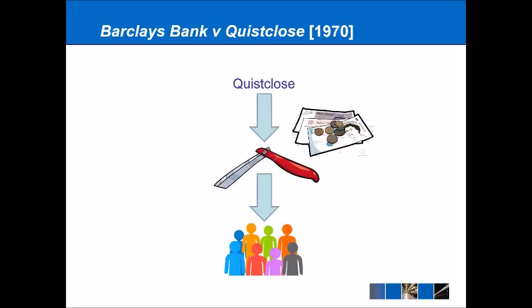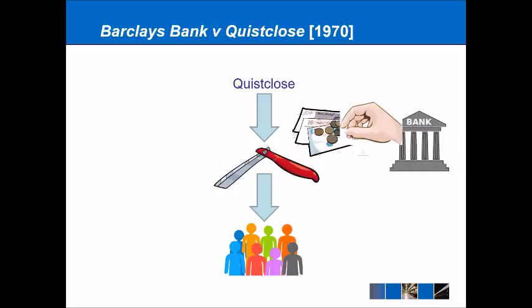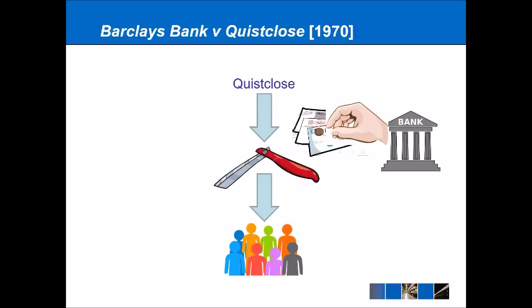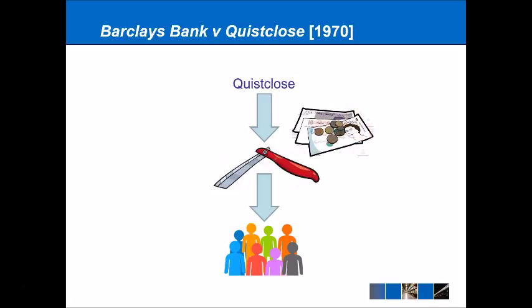Now, the problems get worse for the razor blade company, and so what happens is the bank comes in and they try to grab that money that is intended for the shareholders. But the courts in this case said that there was a resulting trust created because the intention of the loan money was to pay the shareholders. And so the bank can't just come in and undermine the purpose of that trust simply because they want to get paid as creditors. And so the court dismissed the bank's claim and that resulting trust was created.